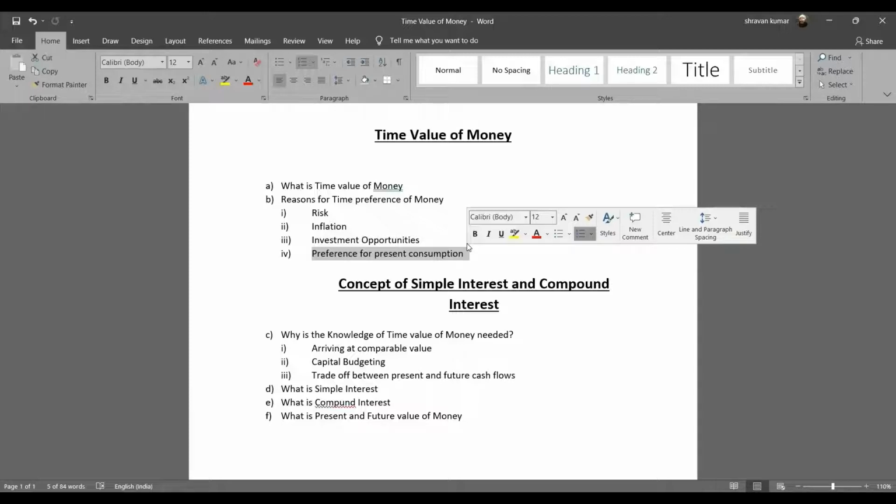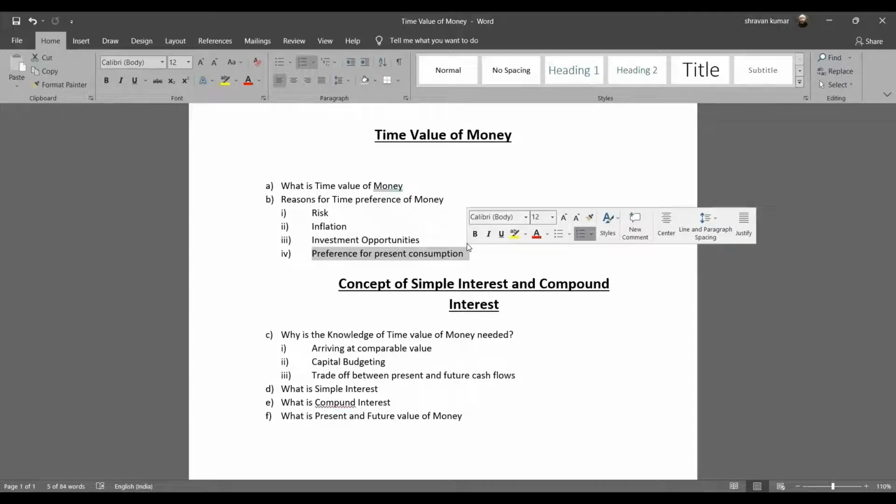Now, what would be the rate of interest for the second year? The rate of interest would pretty much be 5%. But what differentiates simple interest from compound interest is the principal on which the interest is computed. In simple interest, the principal still remains the same 100 rupees. So even for the second year, you are going to get the same 5 rupees as interest. And for the third year, it's again the same old 5 rupees, computed on the principal of 100 rupees.